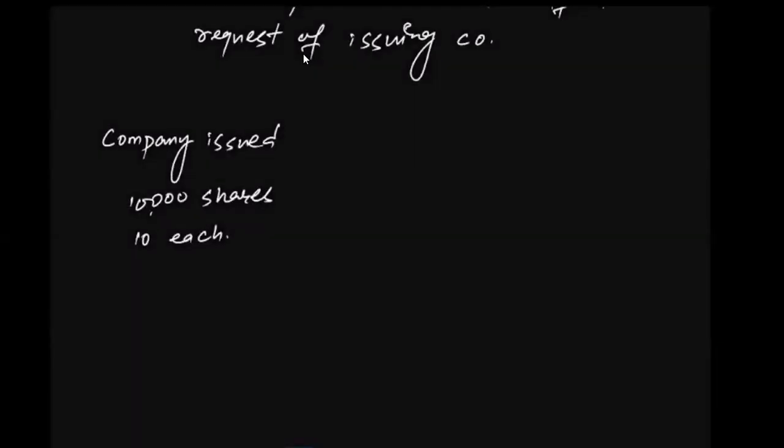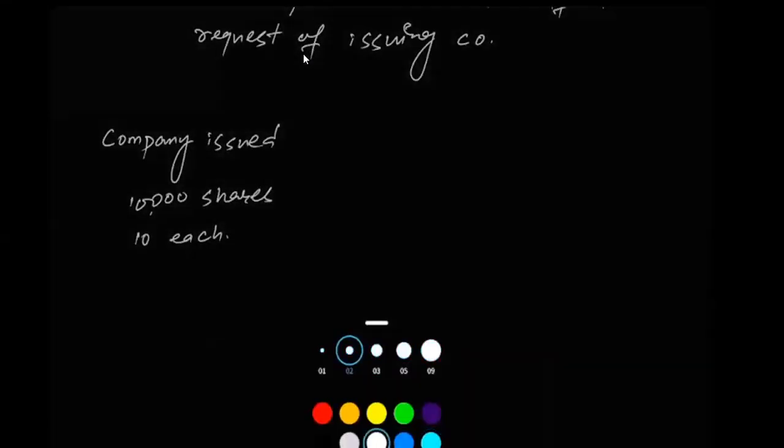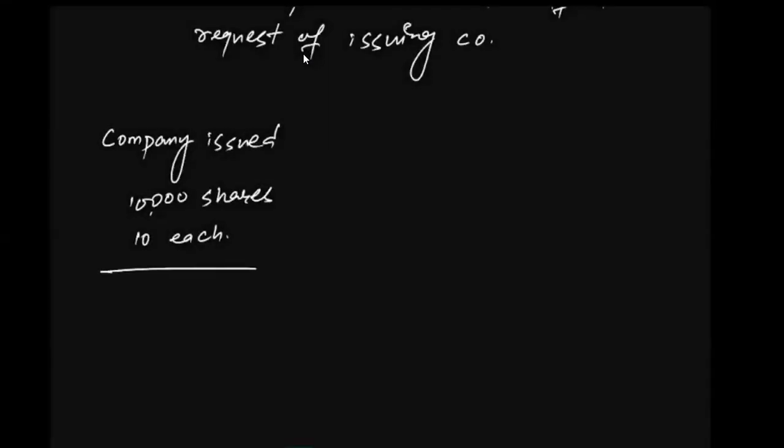That means by issuing this many shares, the company wants to raise a total capital of rupees 1 lakh. Total fund that the company wants to raise from the public is 1 lakh.